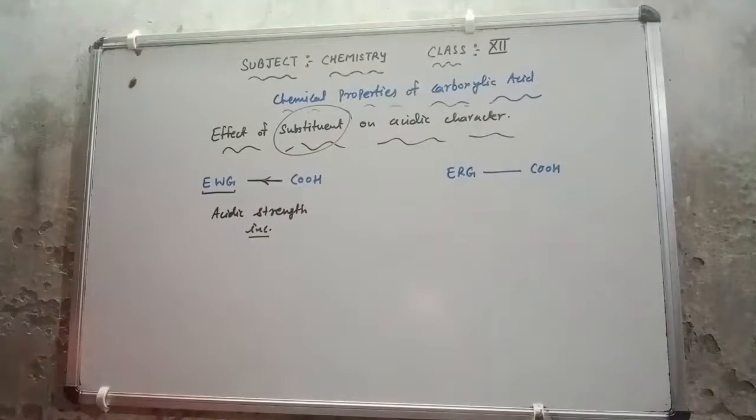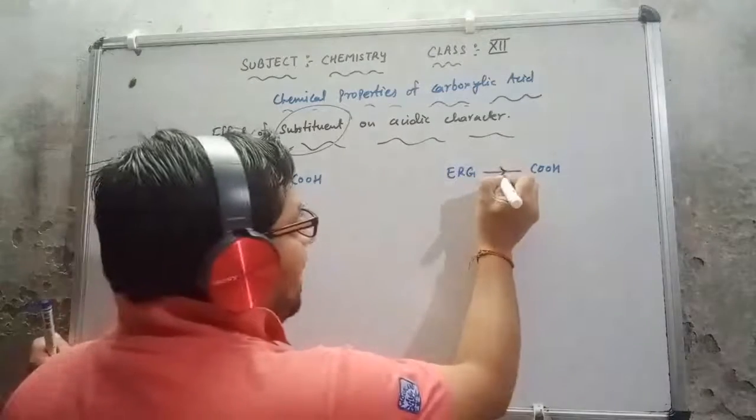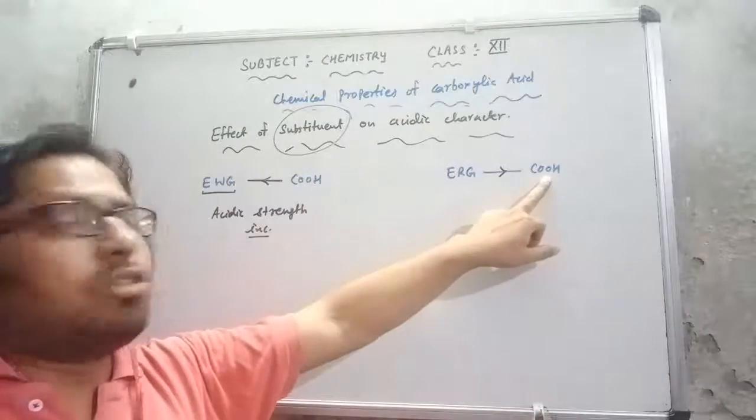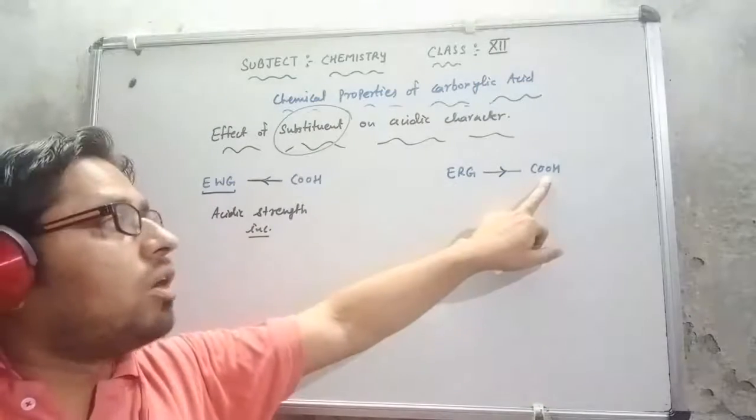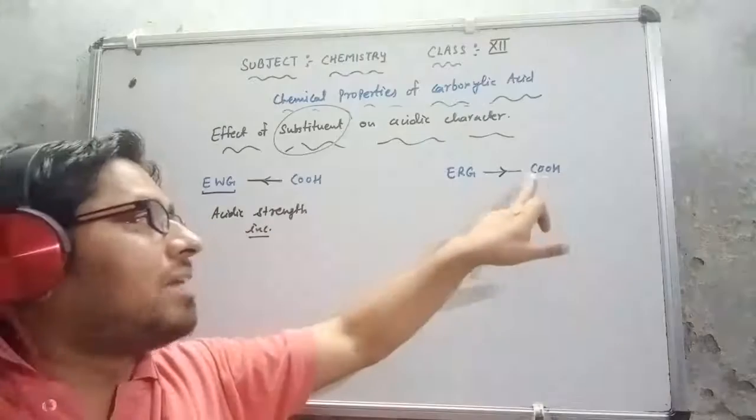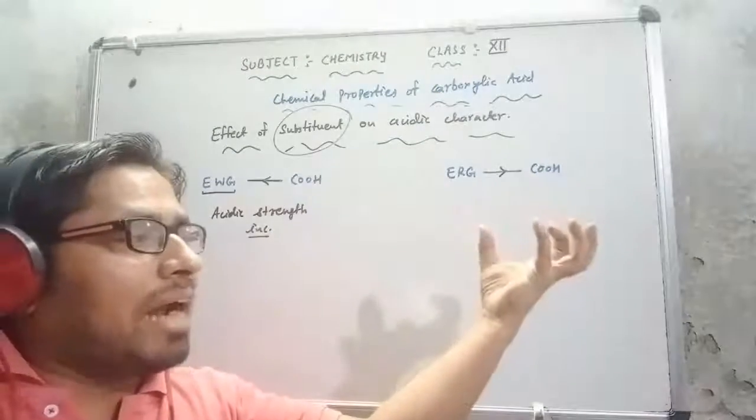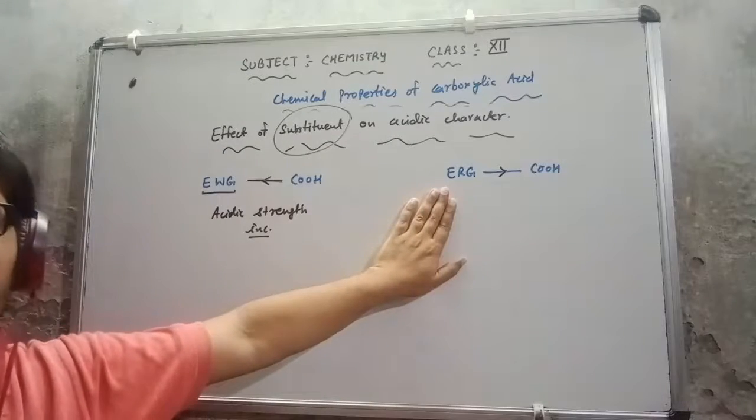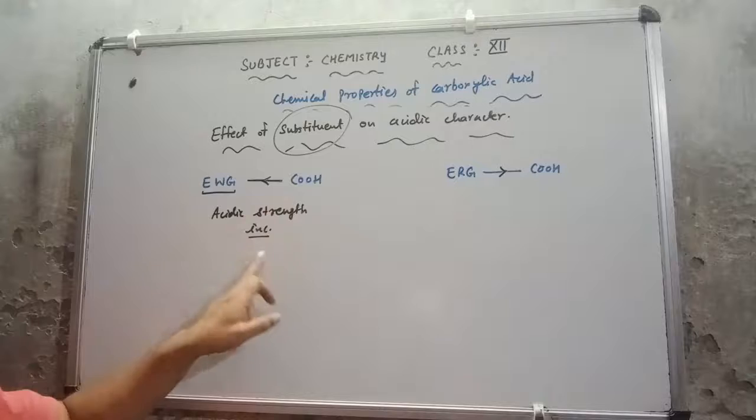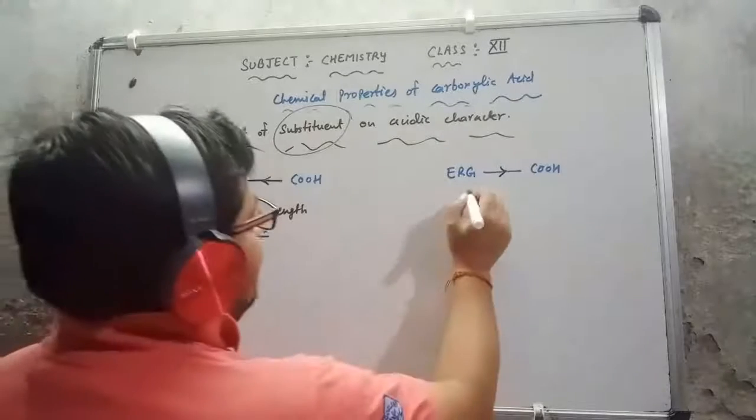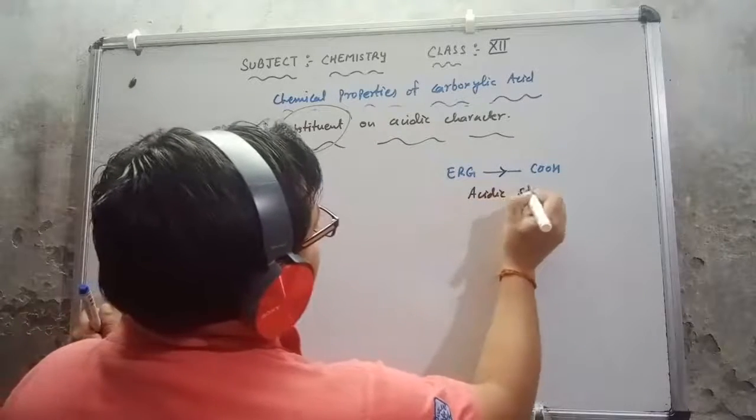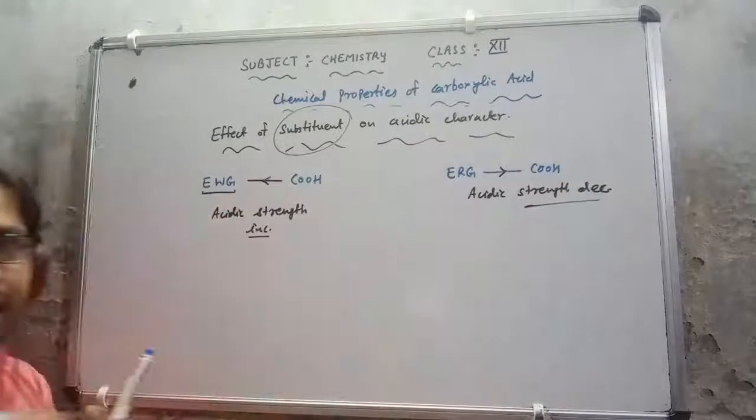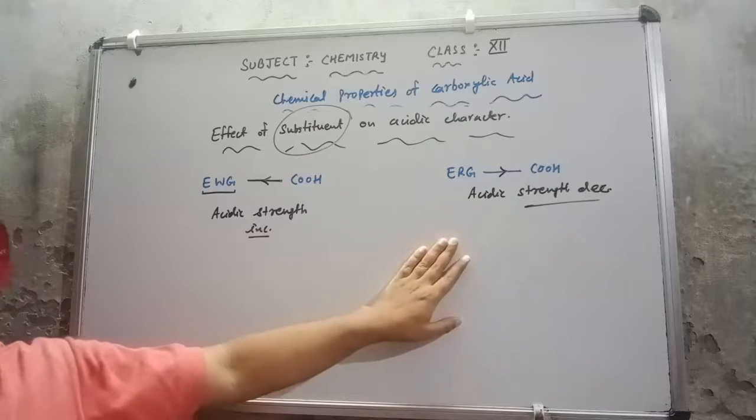Now the electron releasing group will release the electron. It will give the electron to the carboxylic group. That means the electron density on this oxygen is increased. So it will not lose this hydrogen. As the electron density increases, it will attract that hydrogen more tightly. So it will not lose the hydrogen. So if any electron releasing group is attached, we can say that acidic strength decreases. In exams, lots of times they ask this question.